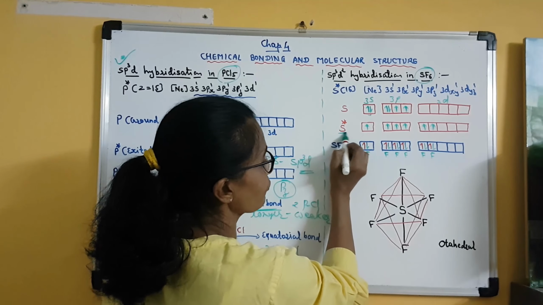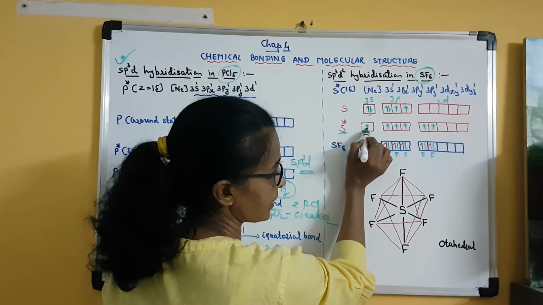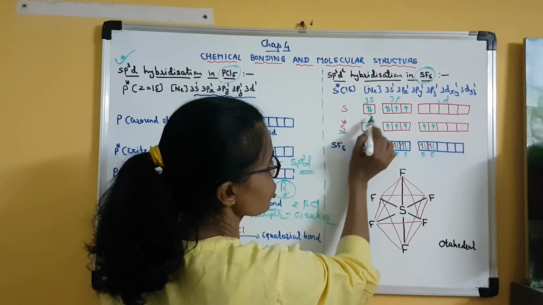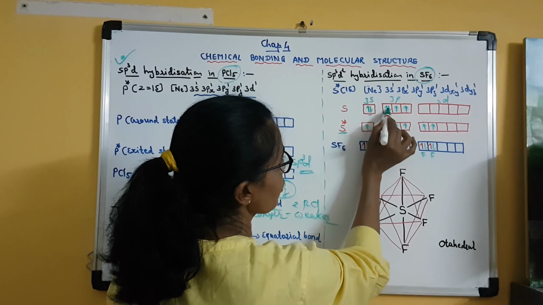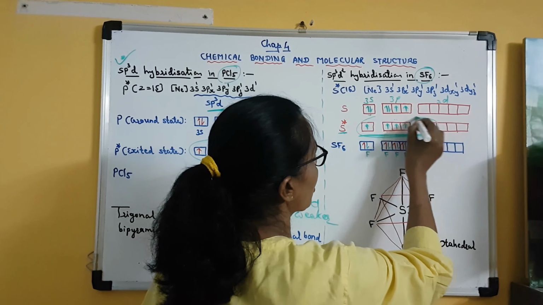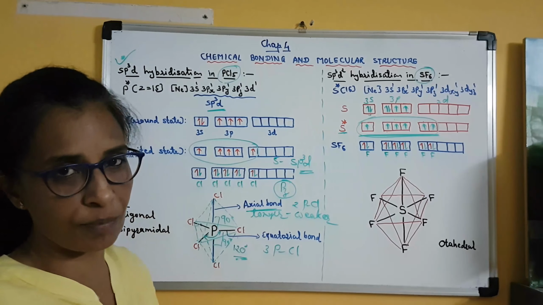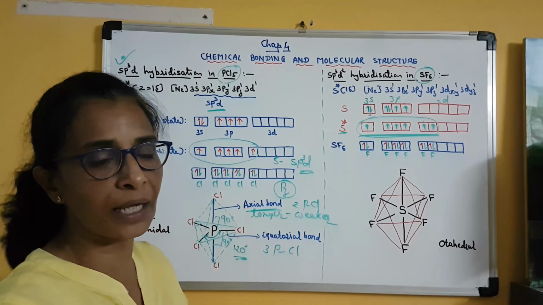So with little gain of energy, sulfur can send one electron from the 3s orbital to the 3d orbital, and one electron from the 3p orbital to the 3d orbital. So now you can see that in the excited state of sulfur there are a total of 6 unpaired valence electrons. And here also, as these orbitals, 3s, 3p and 3d, all belong to the same orbit, that is the third orbit, they have very little energy difference.